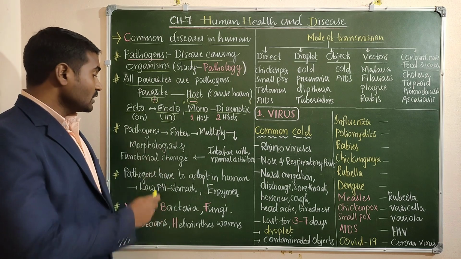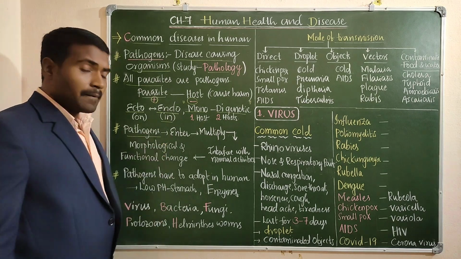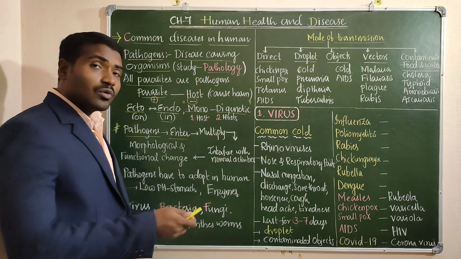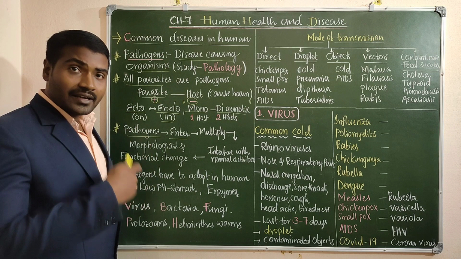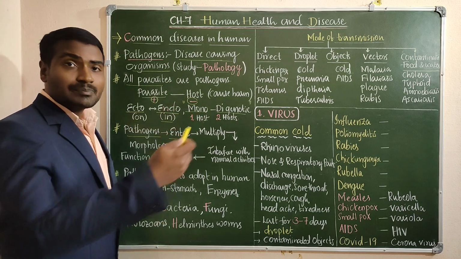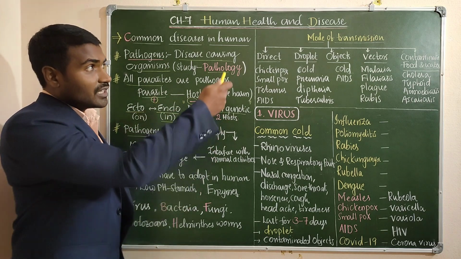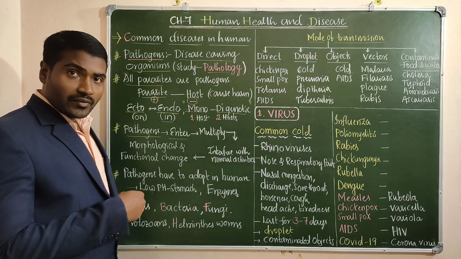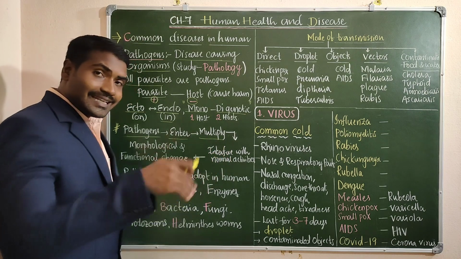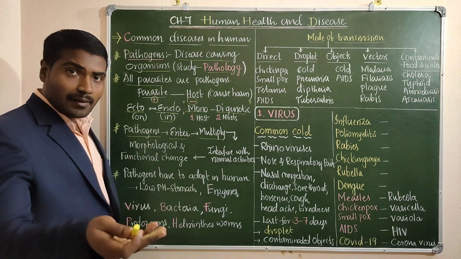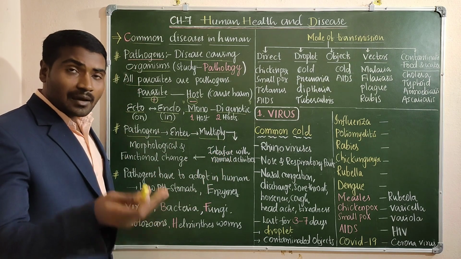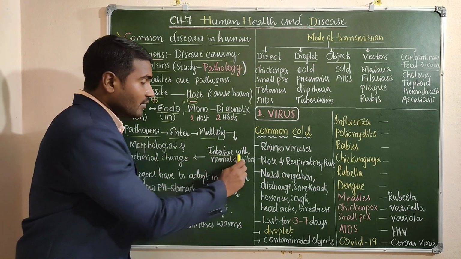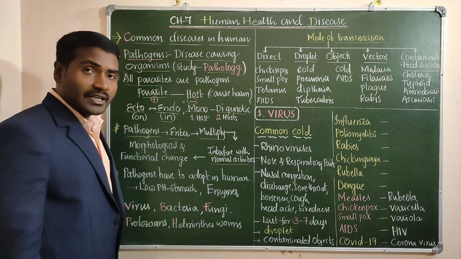Pathogens first enter into our body. How do they enter, and in what way do they spread to another person? What is the mode of transmission? I will explain. First they enter into our body, then multiply and increase their number. After increasing in number, they disturb our activities. They interfere with normal body activities.